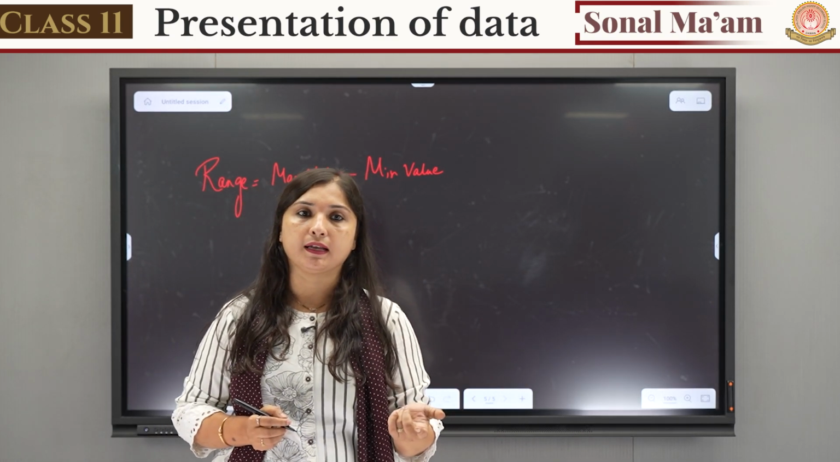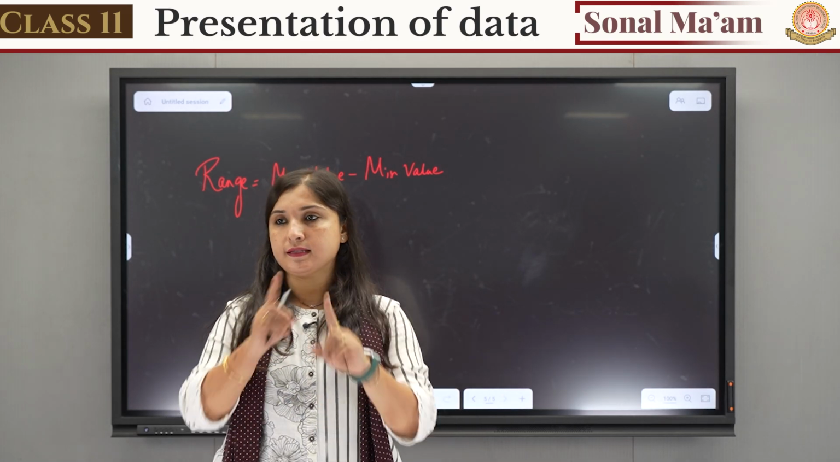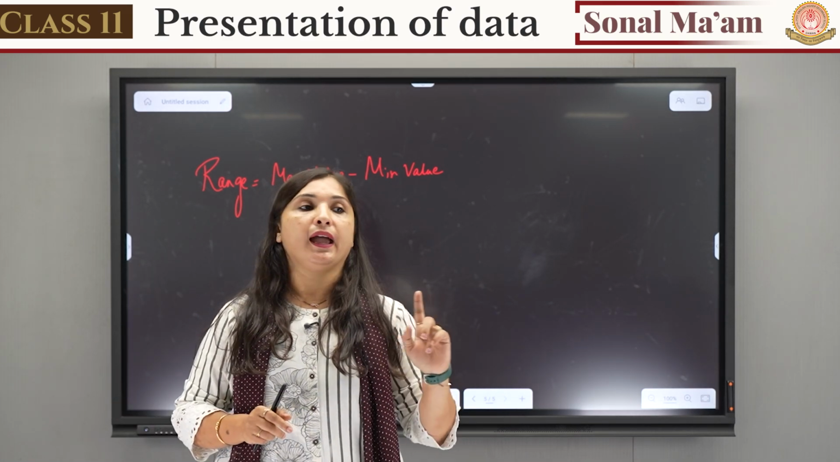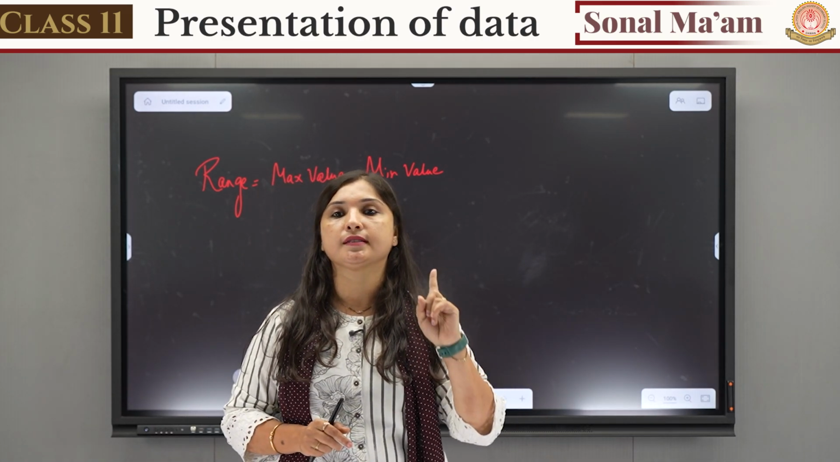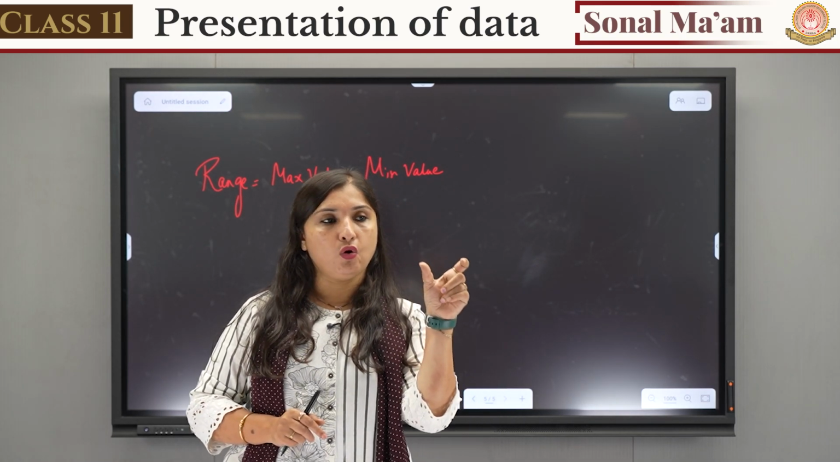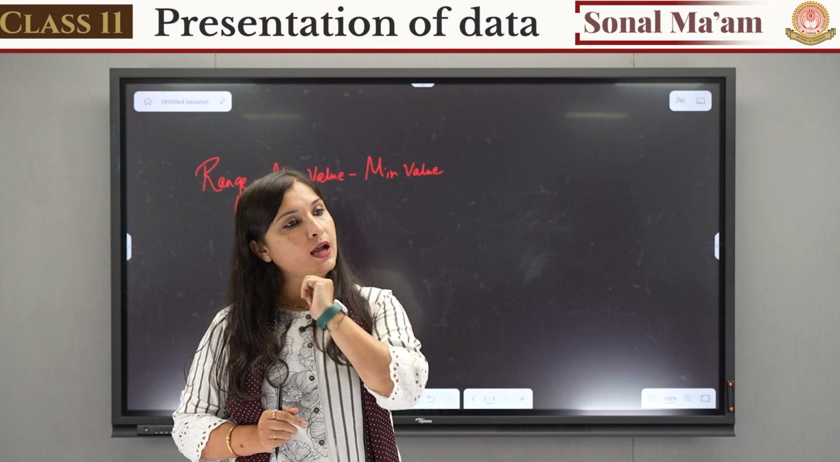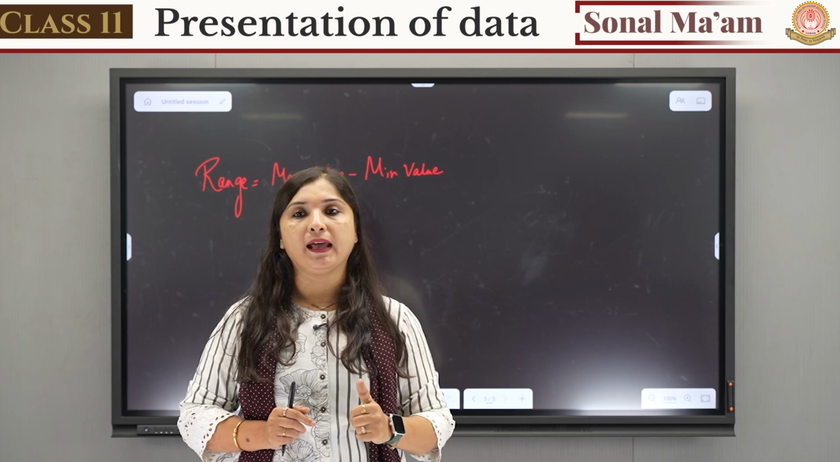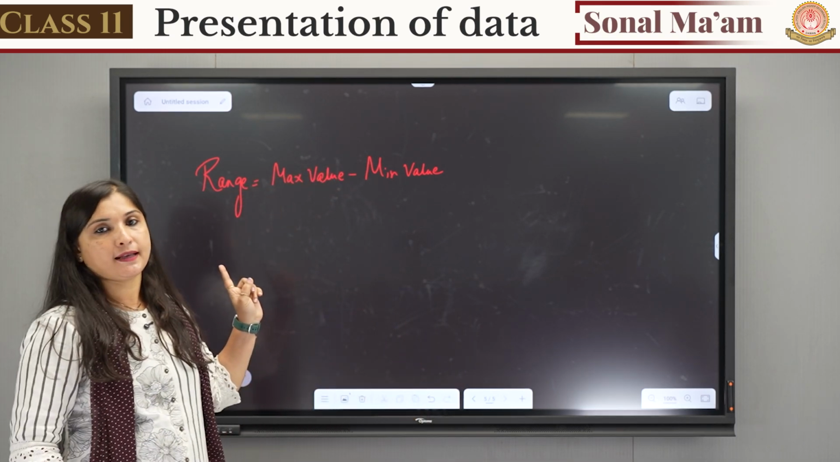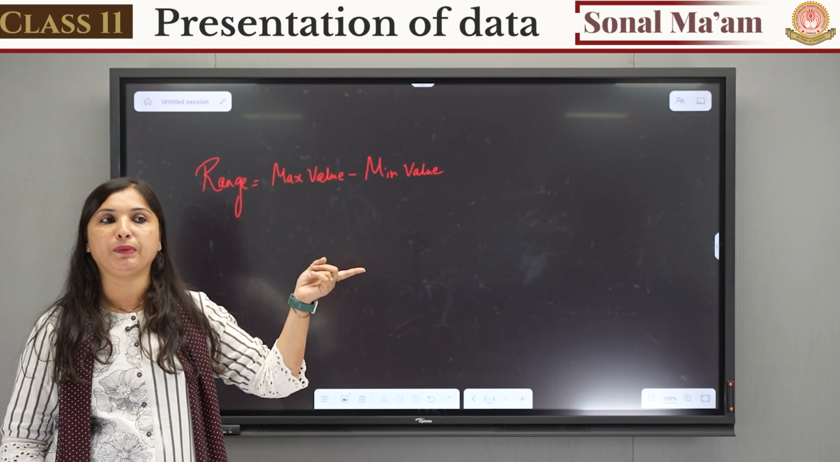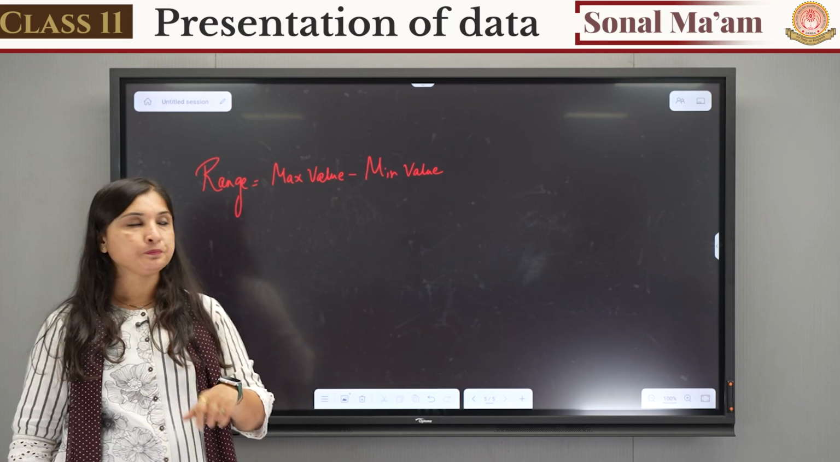When you have to find the classes, the data will be given to you, and from that data you first have to search for the lowest value and the highest value. And what will be our range? Range will be the maximum value that we have found minus the minimum value. Range will be found out.